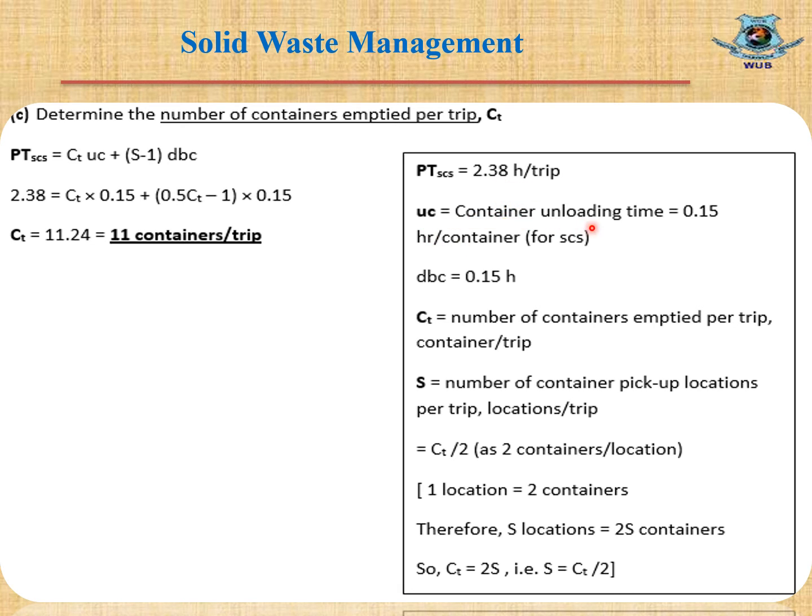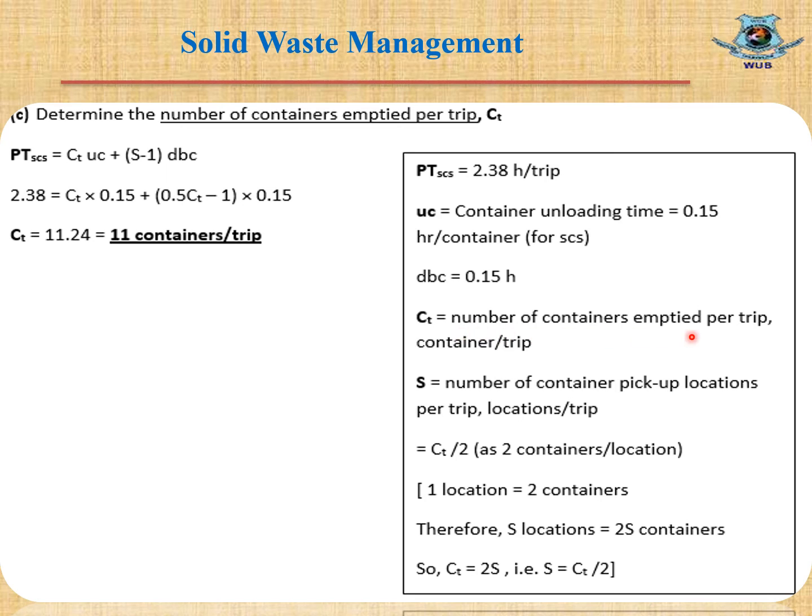UC equals container unloading time, which is 0.15 hour per container, also stated in the data of the question. DBC means average time taken to drive from one container to another container, which is 0.15 hours, also stated in the question.